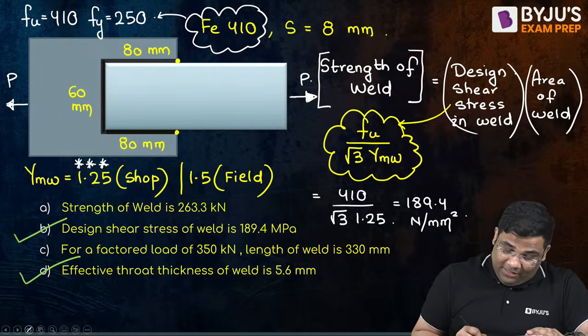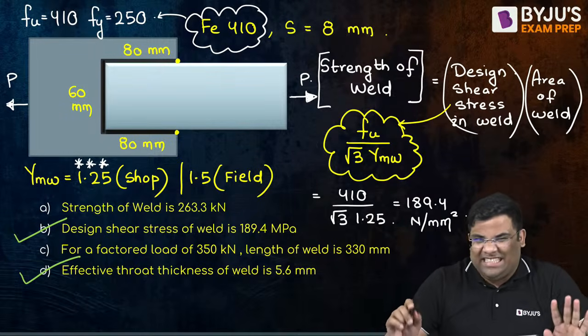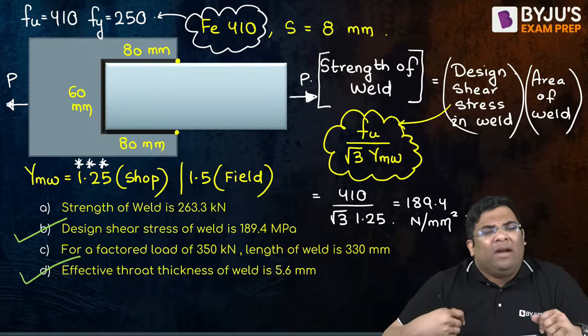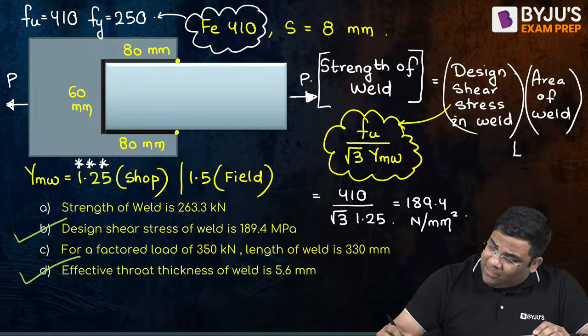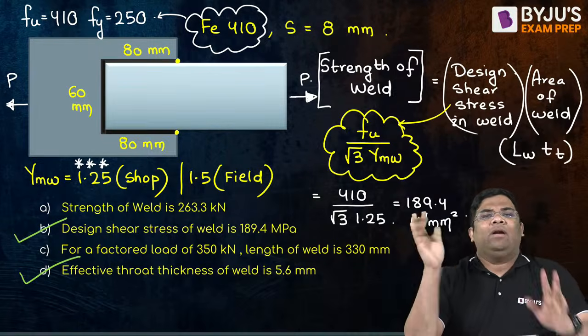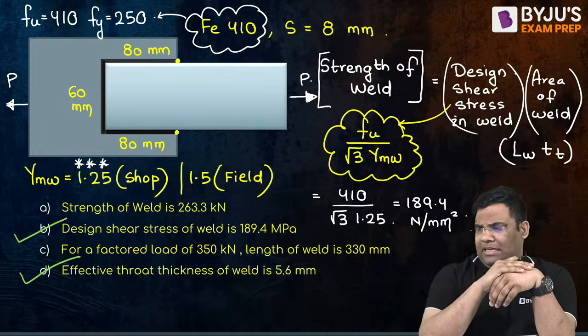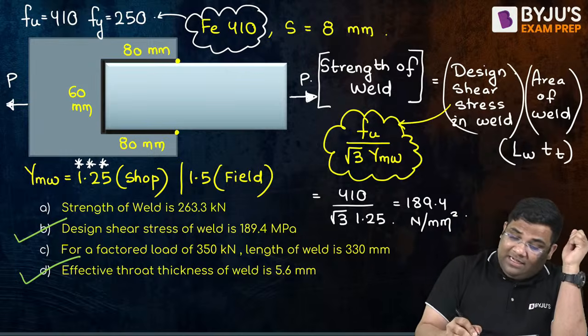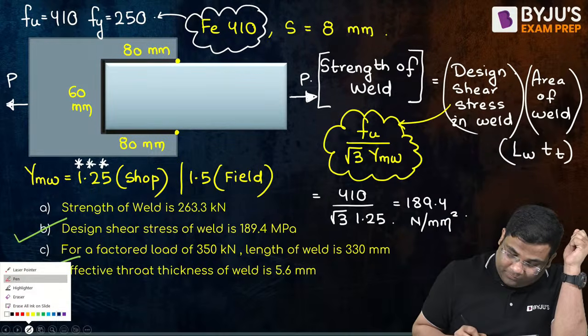When you are finding the strength of weld, you have already got your design shear stress. Now area of weld will be what? It will be the length of weld and then the throat thickness. Area will be length into thickness. Now tell me what is the length of weld, seeing this question.